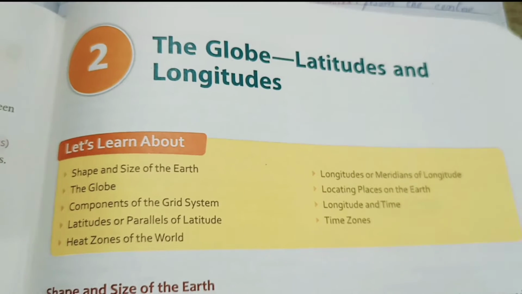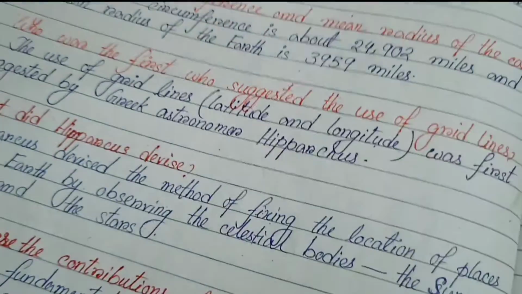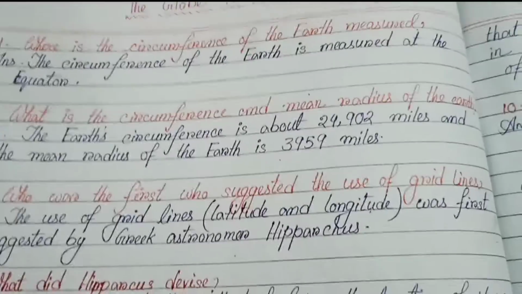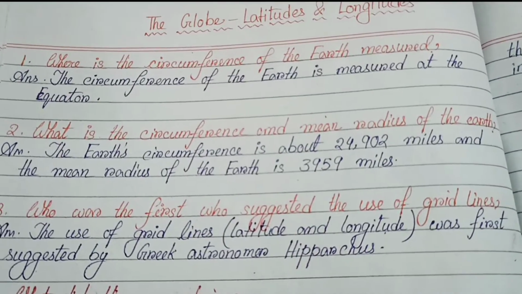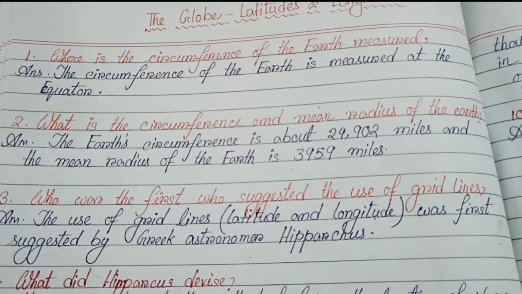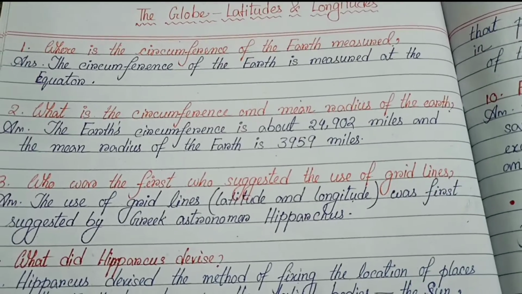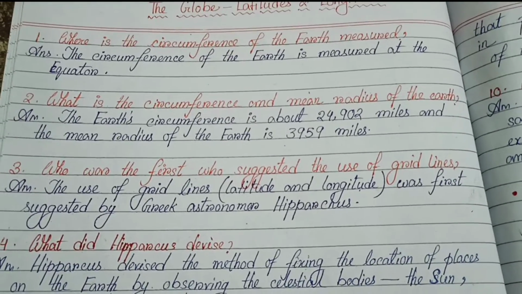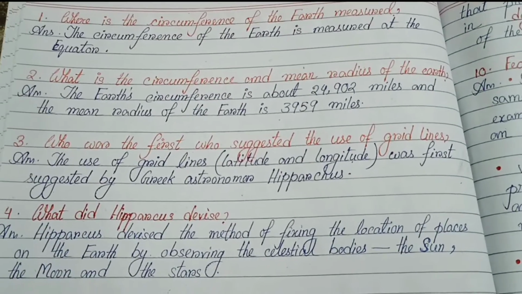So let's start the globe latitudes and longitudes insight question answers. Number 1, where is the circumference of the earth measured? The circumference of the earth is measured at the equator. Number 2, what is the circumference and mean radius of the earth? The earth's circumference is about 24,902 miles and the mean radius of the earth is